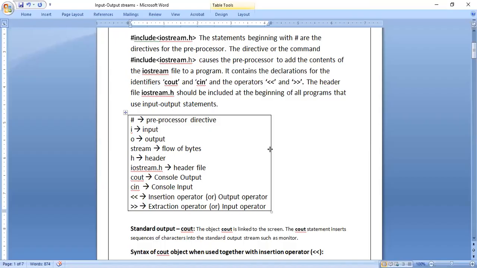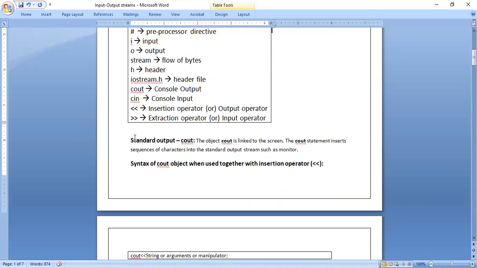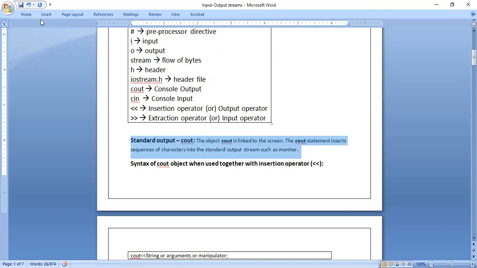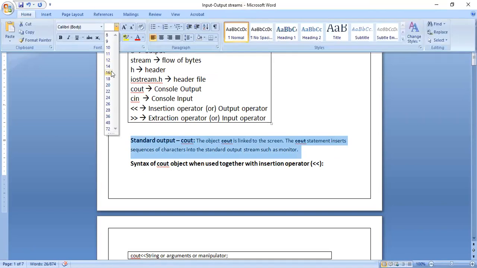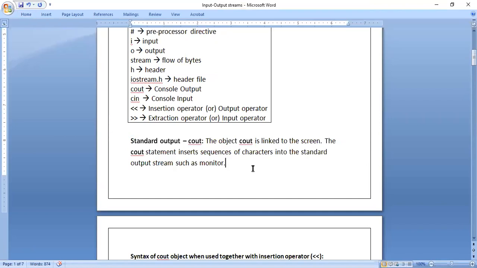Okay. Next, we will see in detail the standard output, that is cout. What is the syntax? How should we work on that? We will see in detail. Generally while learning C language, students come to know that printf and scanf statements should be used in every program, and they know how to use that. But you should know the syntax.